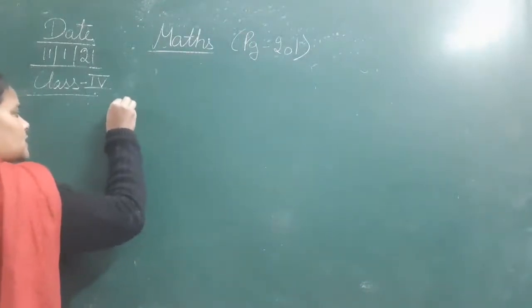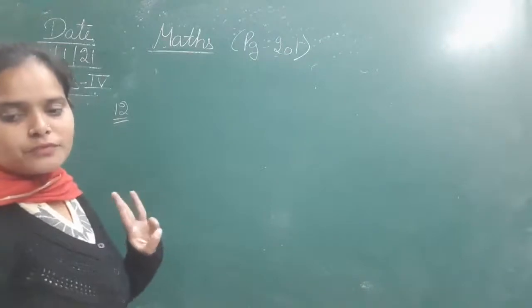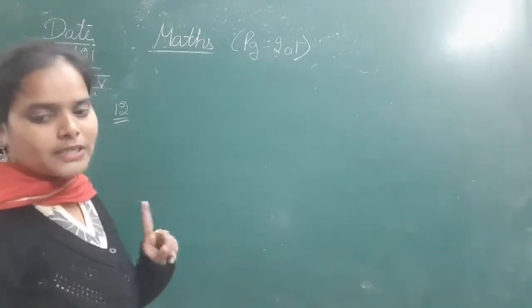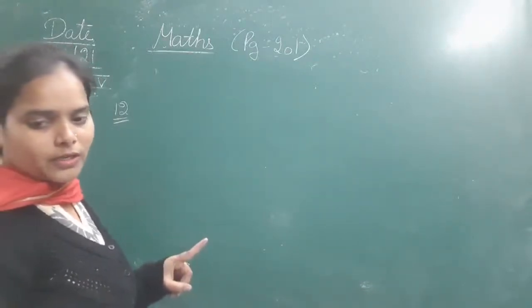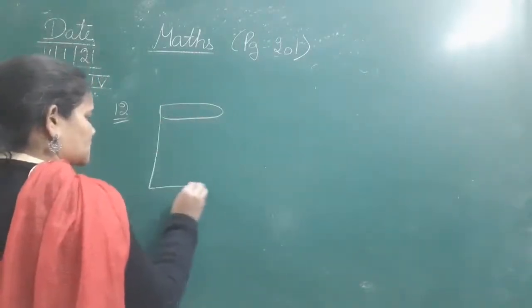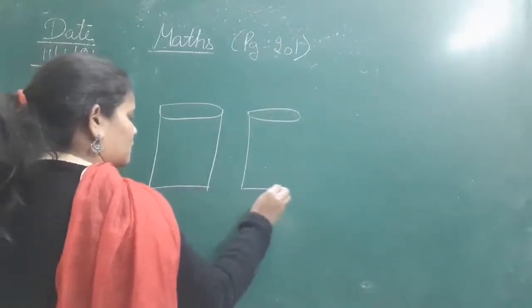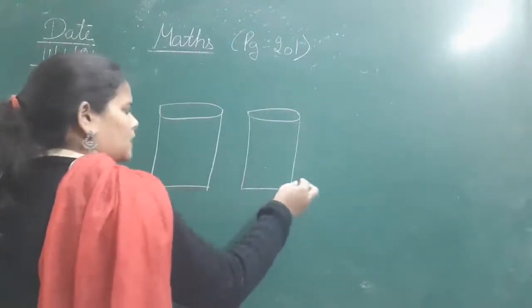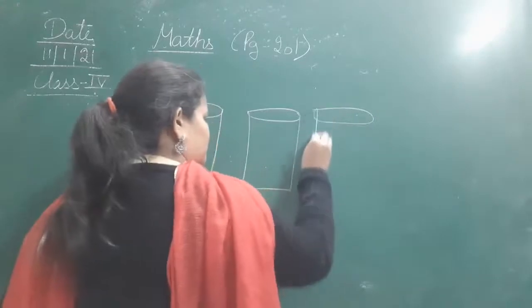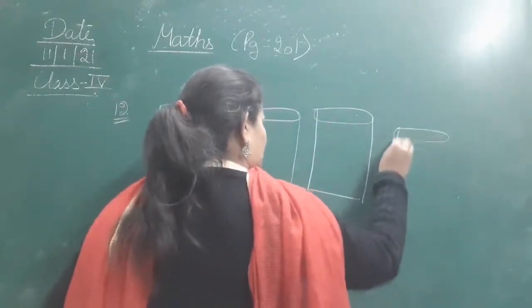Just listen. So first of all let's make the containers. No need to make it, आप नहीं बनाएंगे, just for understanding the sum. So that you can understand, I am just drawing this.